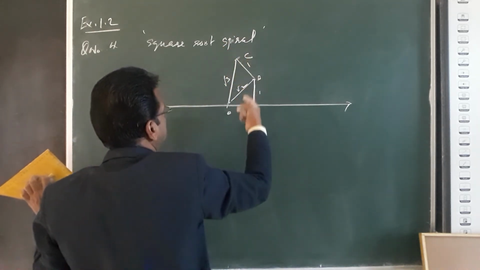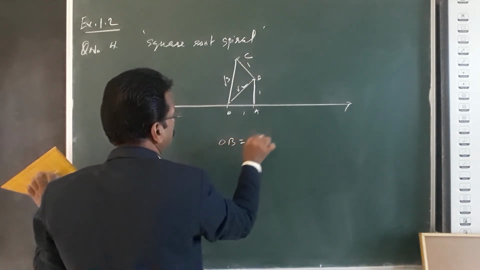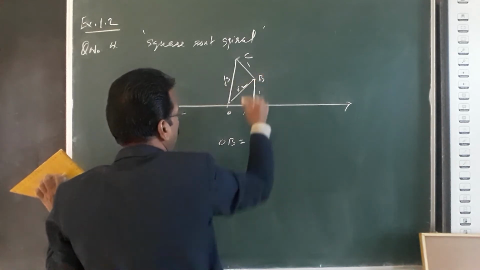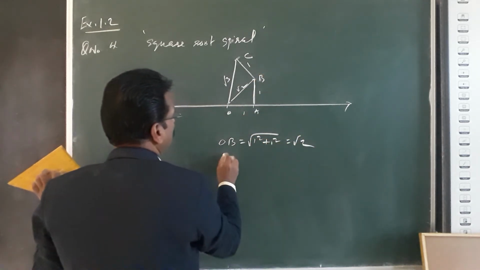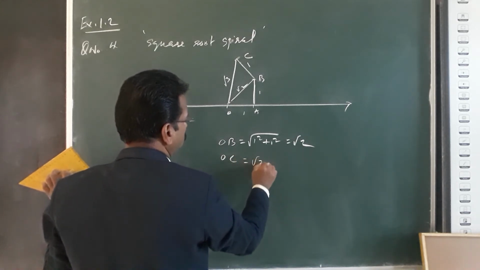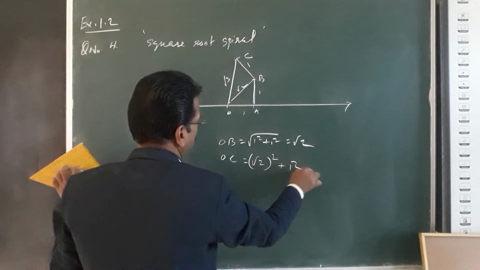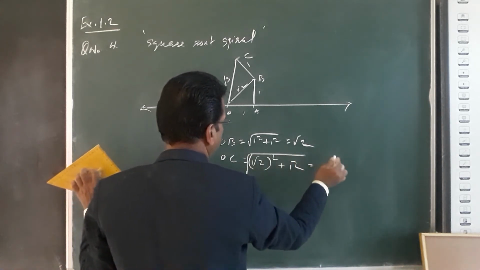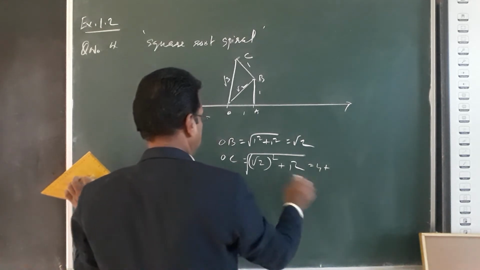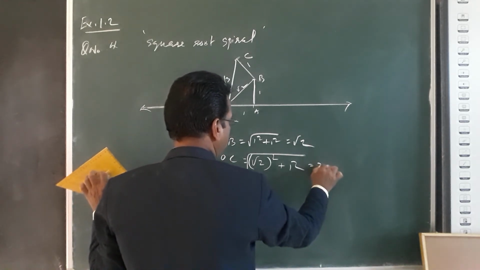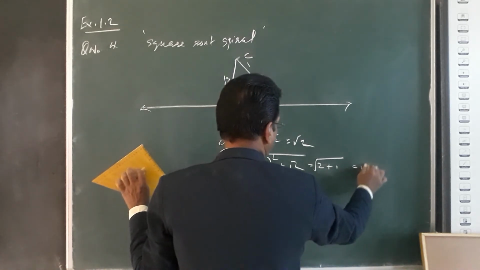OB is equal to root of 1 square plus 1 square, equal to root 2. OC is equal to root of root 2 square plus 1 square. Root 2 square is 2, plus 1, is equal to root 3.